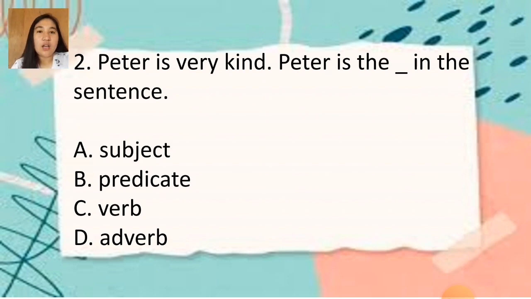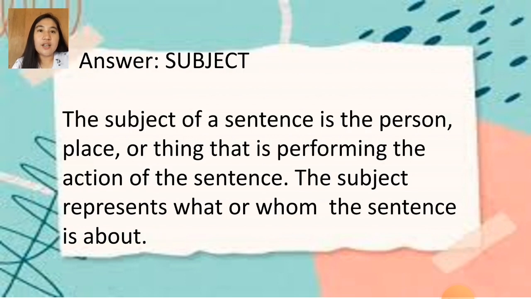So letter C is a verb. As I've said lately, a verb is an action word. So adverb, class, letter D: an adverb is a word or phrase that modifies or qualifies an adjective, verb, or other adverb or word group, expressing a relation of place, time, circumstance, manner, cause, degree, etc. So the right answer is the subject.